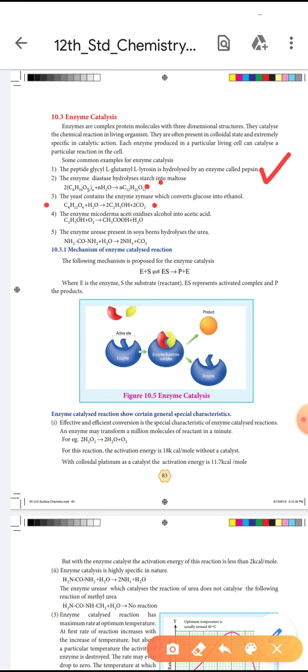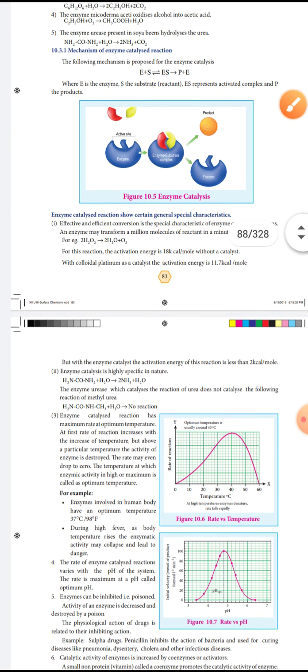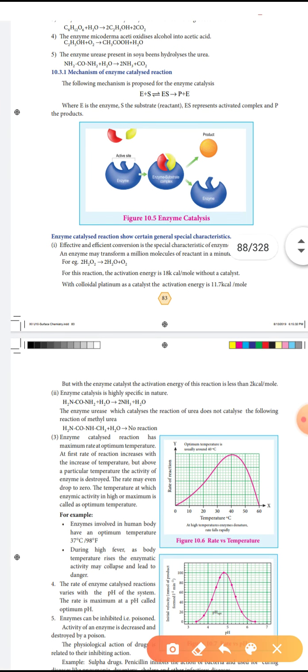Next, let us learn about the mechanism of enzyme catalyst reactions. The following mechanism is proposed for enzyme catalysis: E plus S. E is the enzyme, S means substrate, that is the reactant.